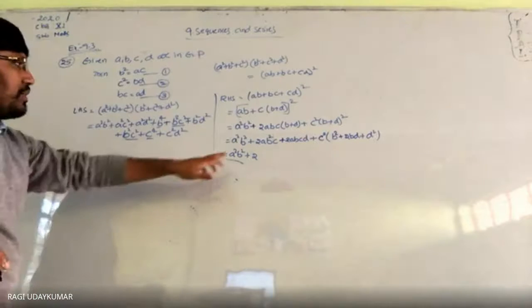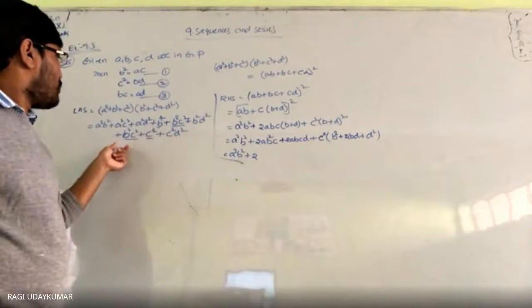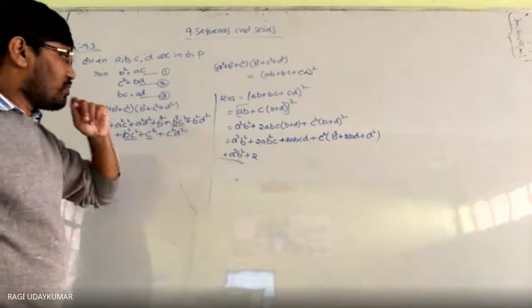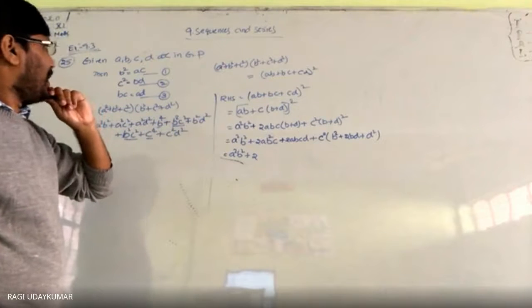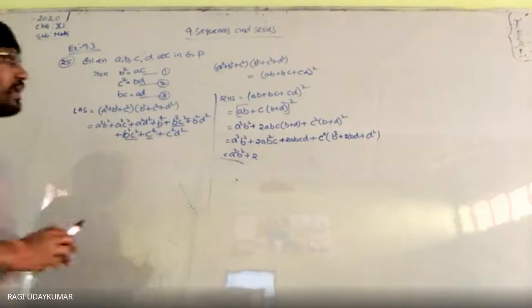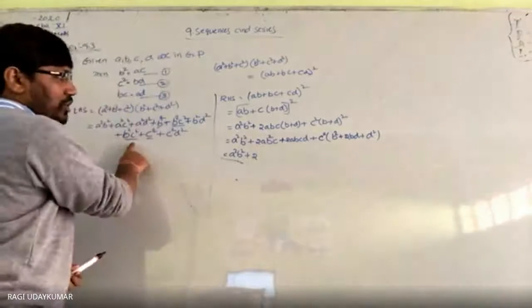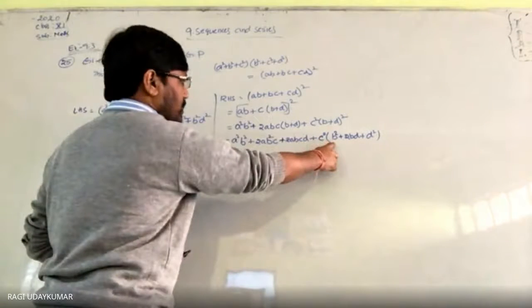You are going to get it 2A square BC square. A square C square 2 times B. So B square C square is 2 times AD. AD का place में BC लिखना है. Here AD का place में BC लिखना है. 2B square C square you are going to get. Next B square C square.